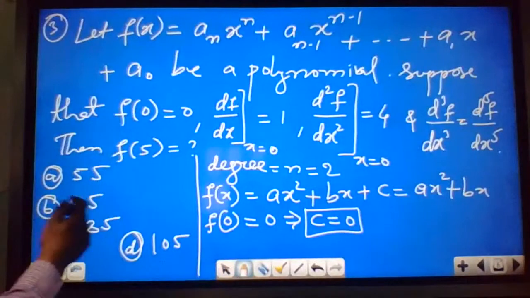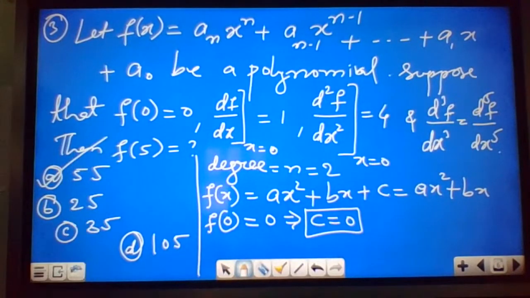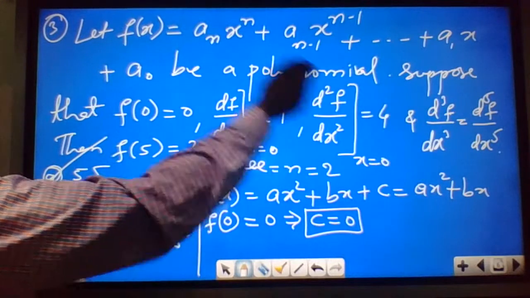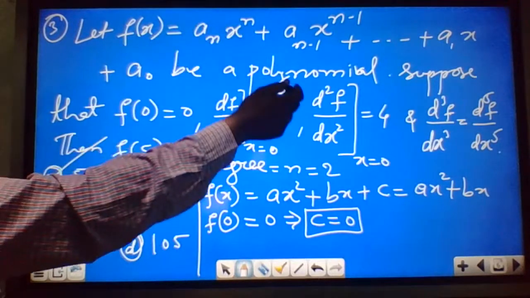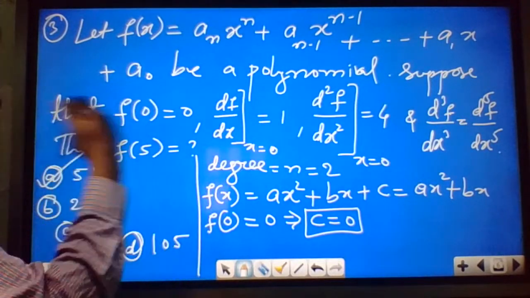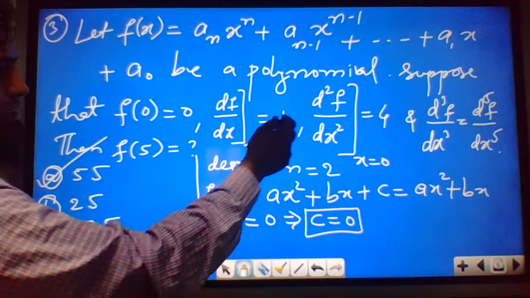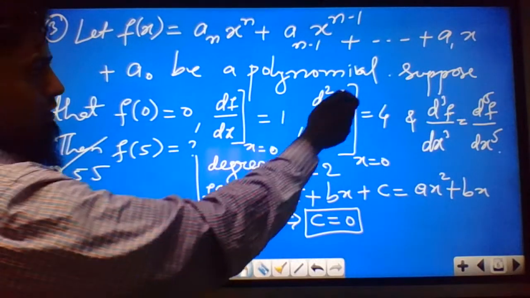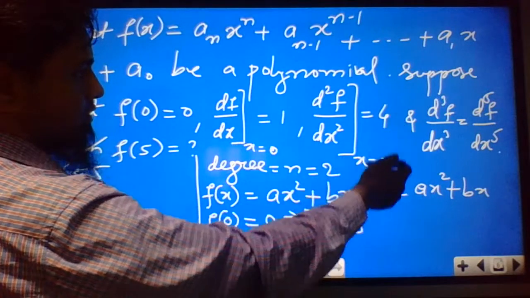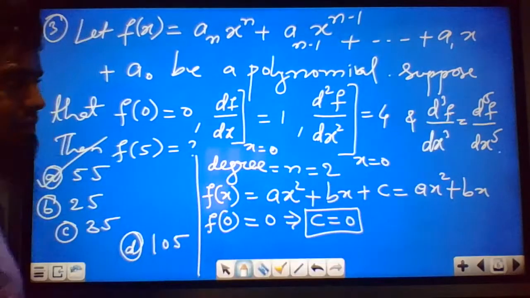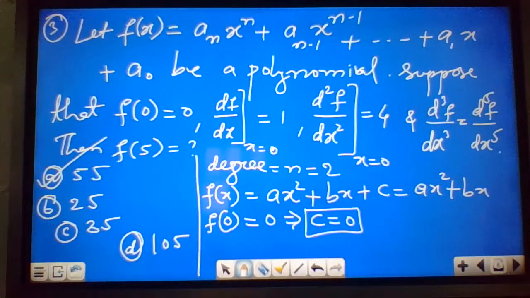Okay. You can see the correct answer is again A, which is 55. I'll explain again. The polynomial is given, and they have given conditions. f(0) is given as 0, df/dx at x equal to 0 is 1, the double differentiation at x equal to 0 is 4, and one more condition is given: the third derivative is equal to the fifth derivative. They have not mentioned the degree of the polynomial.